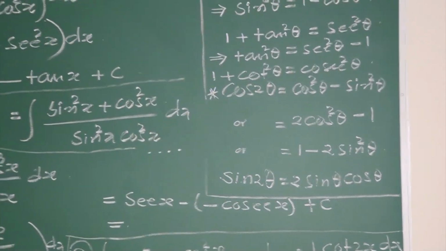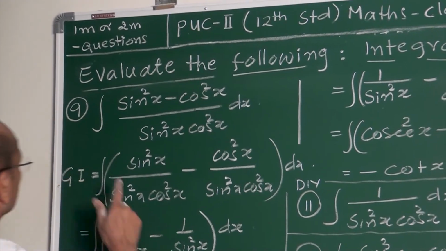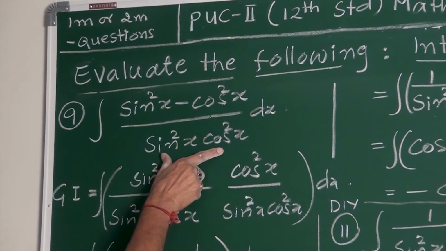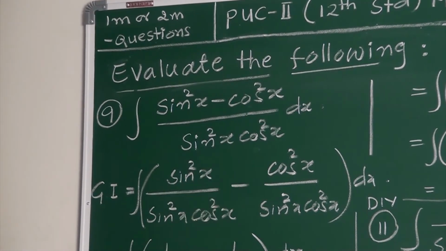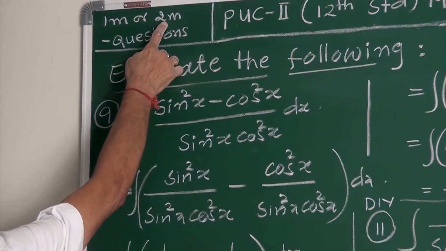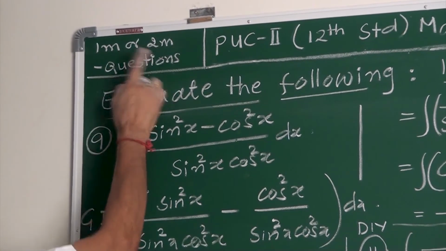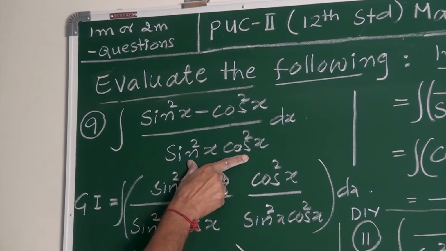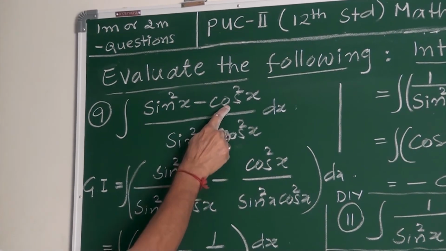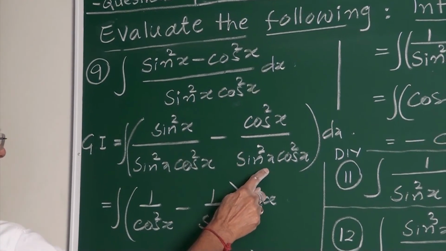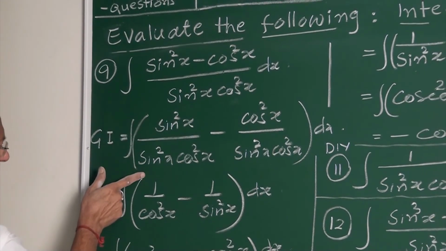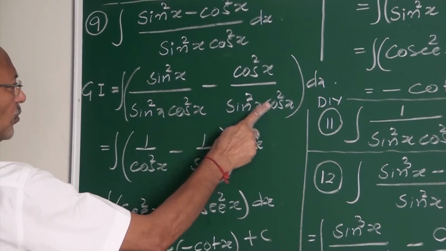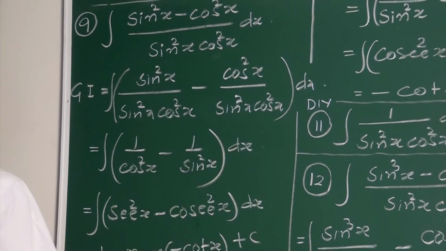Yes, my friends. So the next example is this. Evaluate sin square x minus cos square x upon sin square x cos square x. Again, it can be either a 1 mark or a 2 mark question. It depends, my friends. It is sin square upon this denominator minus cos square upon this denominator. Here sin square cancels, leaving 1 by cos square, minus, here cos square cancels, leaving 1 by sin square.